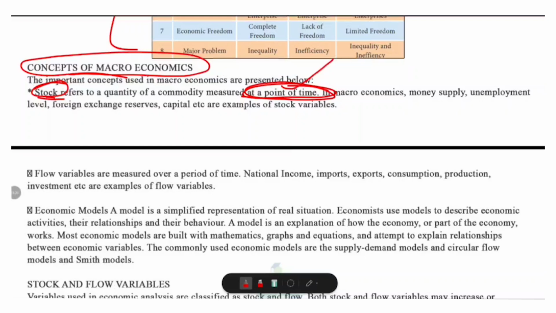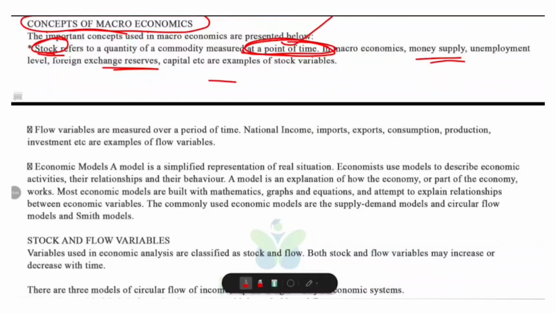Examples in macroeconomics are money supply in the economy at a given date. Then level of unemployment at a certain point. Foreign exchange reserves held by the government. Capital stock of a country and so on. Okay, so an economic model is a simplified representation of real world economic situations. Economists use models to describe economic activities, understand relations between variables, predict outcomes of policies or changes in the economy, and so on. So models often use mathematics, graphs and equations to explain these relationships. Commonly used models are supply demand models, circular flow models and Smith models.